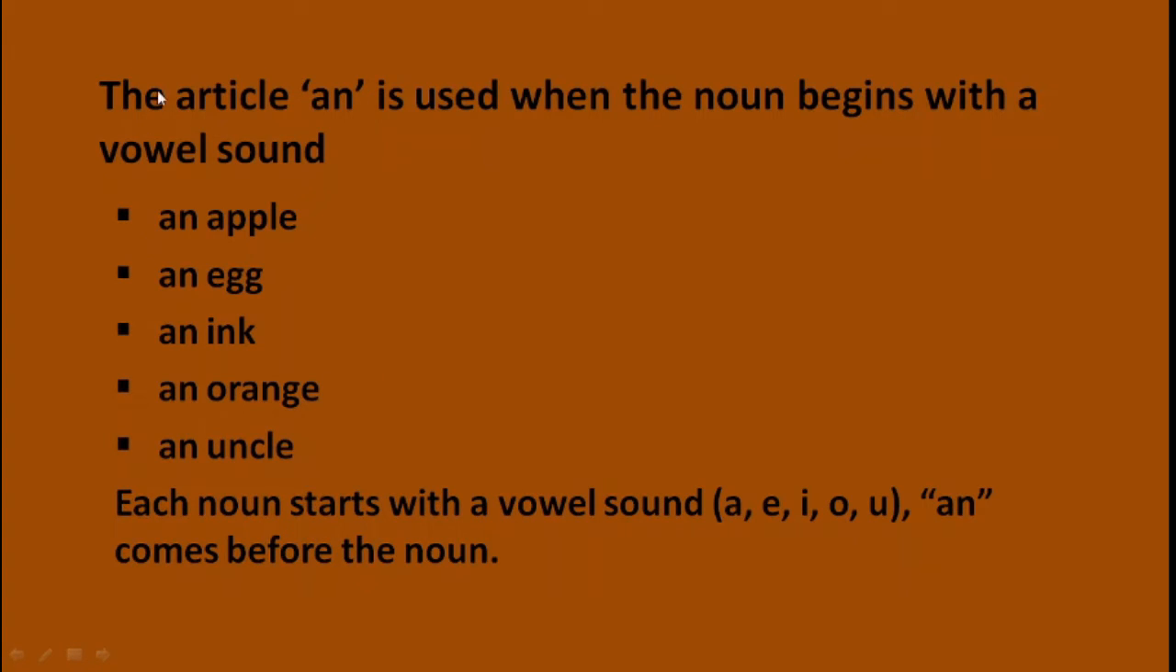Next rule, the article an is used when the noun begins with a vowel sound. Now look at these examples. An apple, an egg, an ink, an orange, an uncle. Now all these nouns start with a vowel sound. These are the 5 vowels a, e, i, o, u, and an comes before the noun.